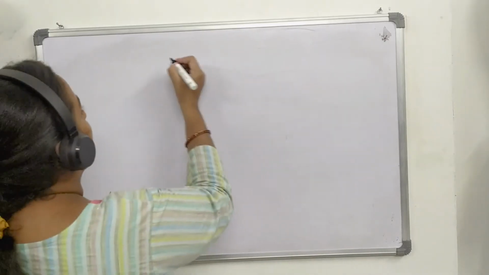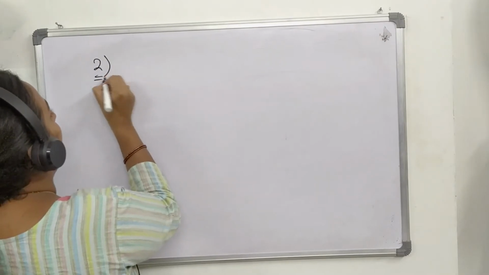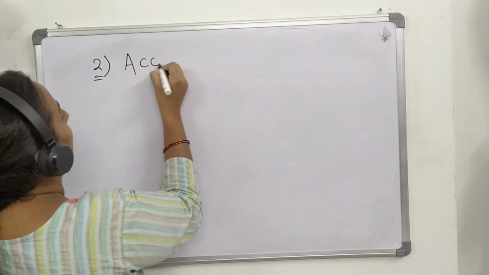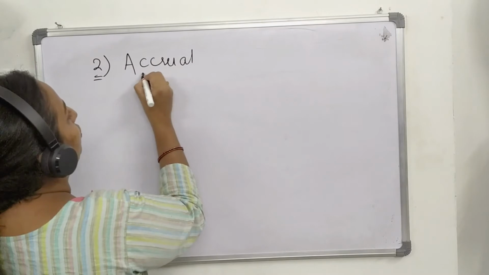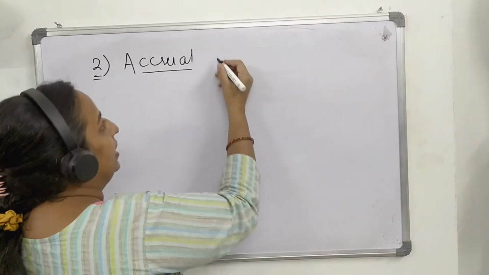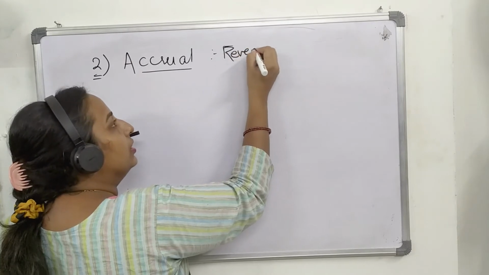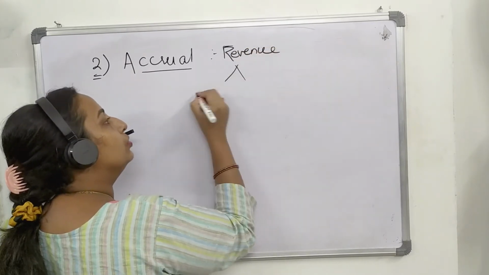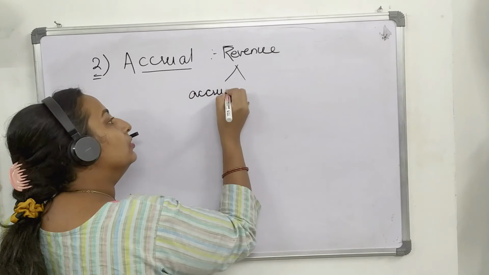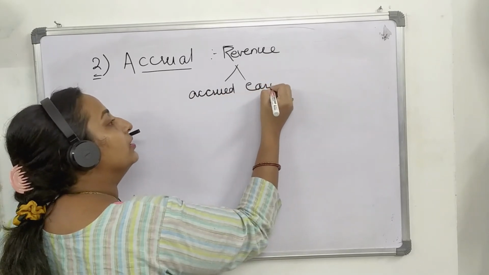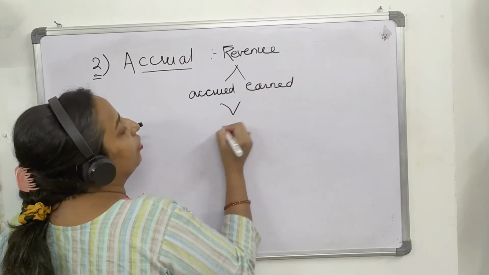Now, the second basis of accounting is accrual. What do you mean by accrual basis? Here, the revenue that has been accrued or earned will be recorded.